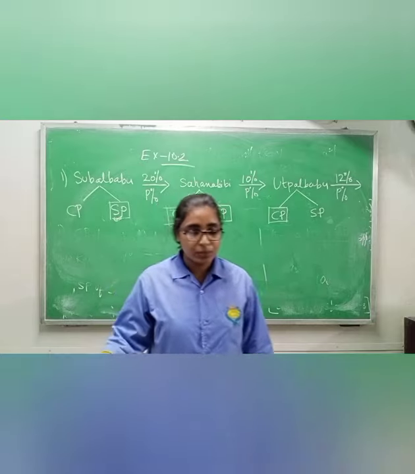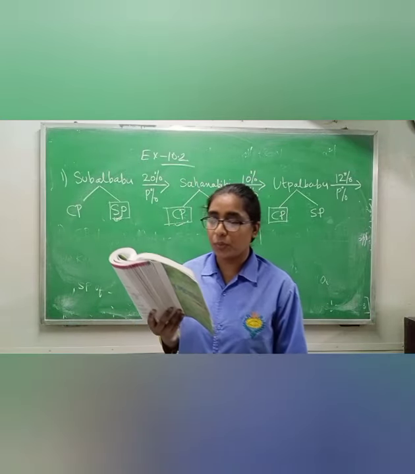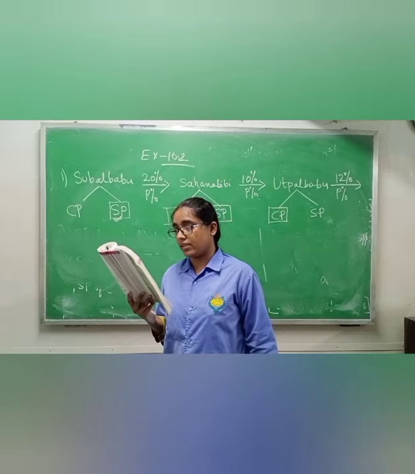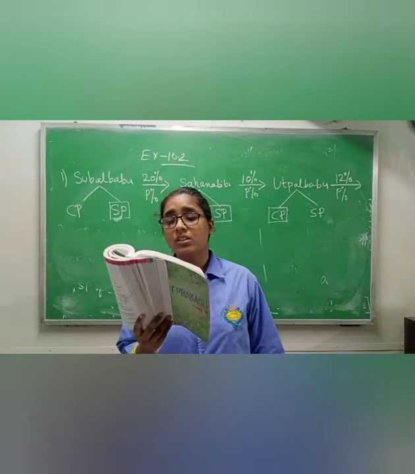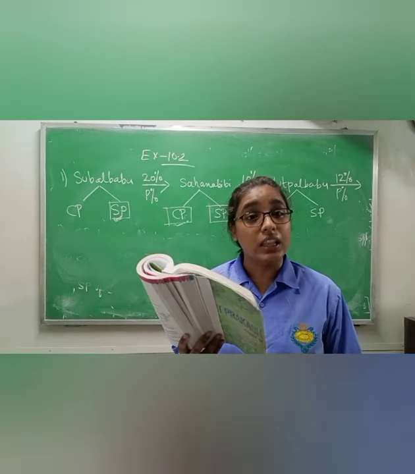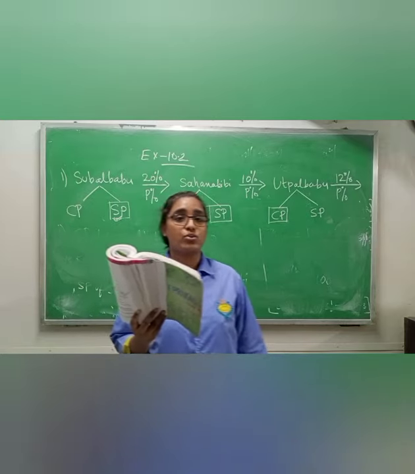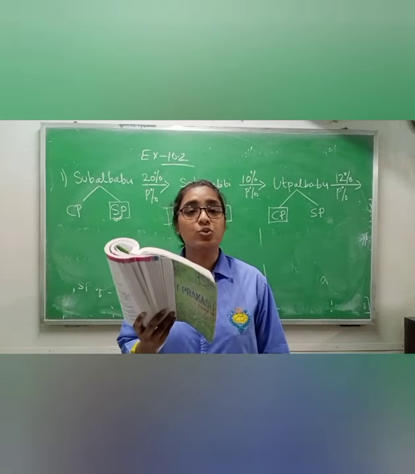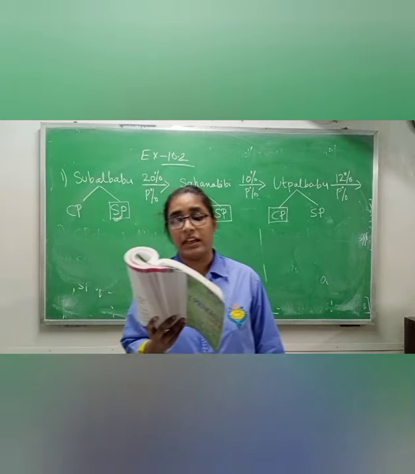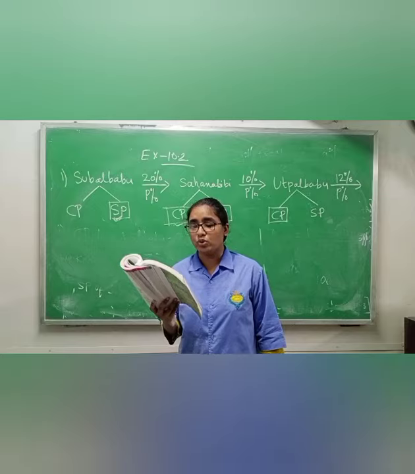Okay. Now read part 2. To produce some amount of rice, Subal Babu has spent rupees 2,500. Now Subal Babu is spending rupees 2,500. It means cost price of Subal Babu is rupees 2,500. With how much money Utpal Babu will sell that amount of rice?